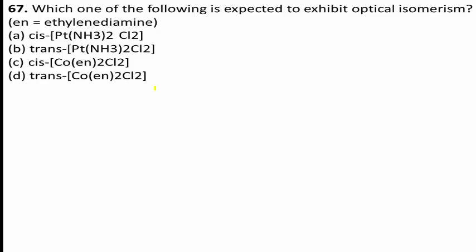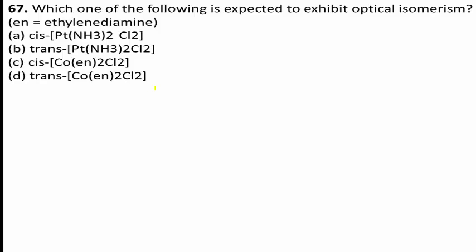Yes, optical isomerism means there is no symmetry of elements, or absence of a plane of symmetry. When you observe the structures of the given options carefully, in option A, the cis-Pt(en)2Cl2 complex has dsp2 hybridization and contains a plane of symmetry. If it contains a plane of symmetry, then it does not show optical isomers.